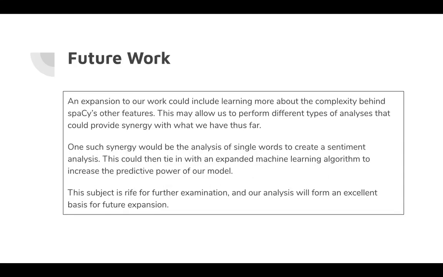So here is our future work plan. An expansion to our work could include learning more about the complexity behind spaCy's other features. This may allow us to perform different types of analysis that could provide synergy with what we have thus far. One such synergy would be the analysis of single words to create a sentiment analysis. This could then tie in with an expanded machine learning algorithm to increase the predictive power of our model. This subject is ripe for further examination, and our analysis will form an excellent basis for future expansion.